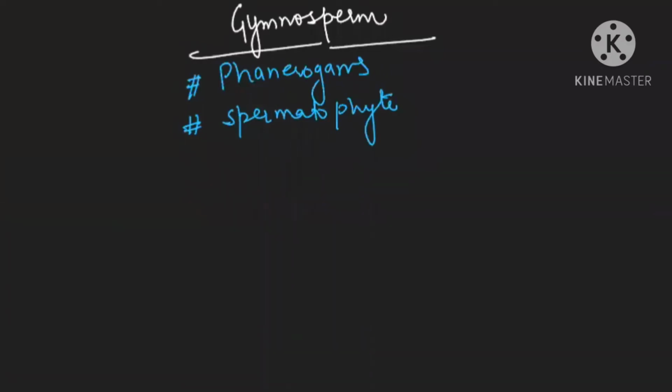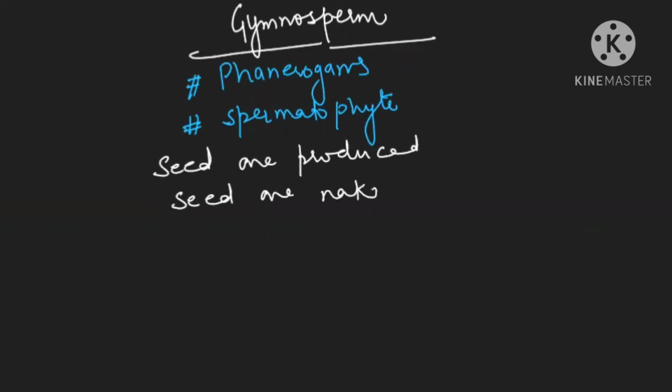In this video, we are going to study about the gymnosperms. You know very well, gymnosperms are also known as phanerogams and they are spermatophytes. It means seeds will be produced. They are going to produce the seed. But the main thing is this, that their seeds will not be covered. So we will say seeds are naked. It means they are not covered by the ovary wall.